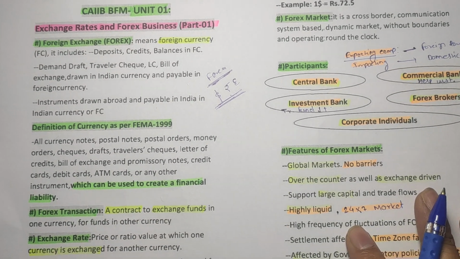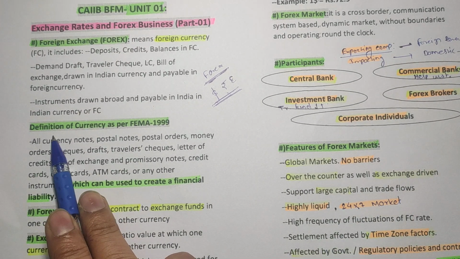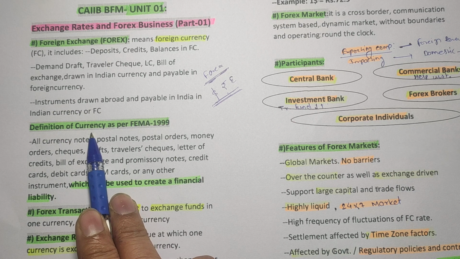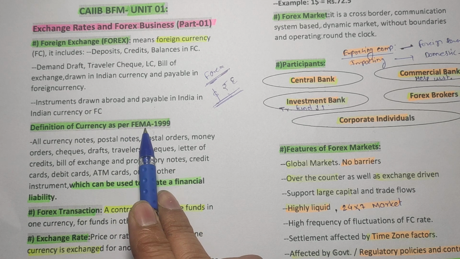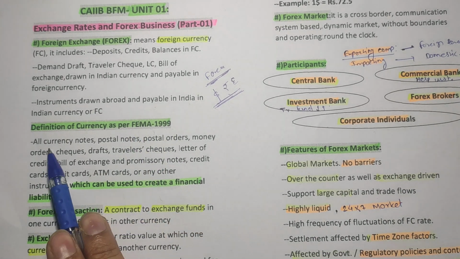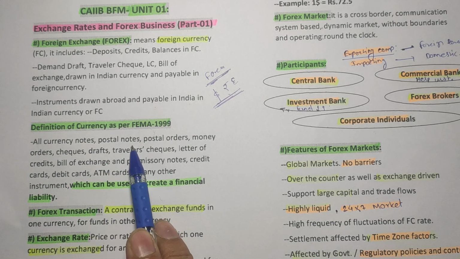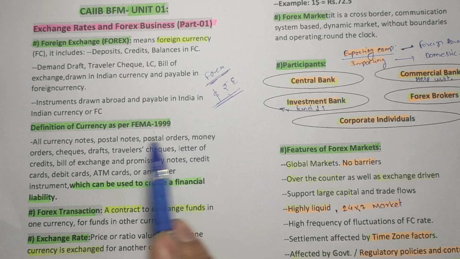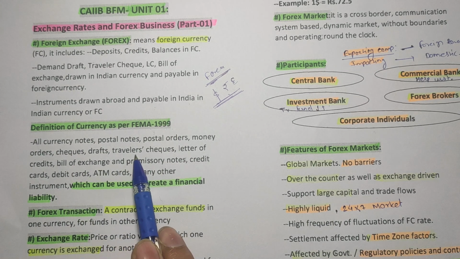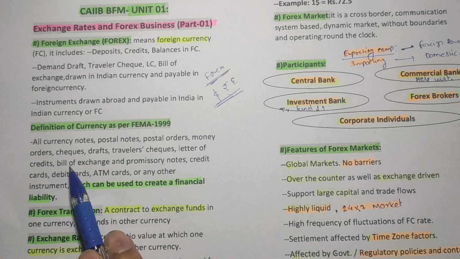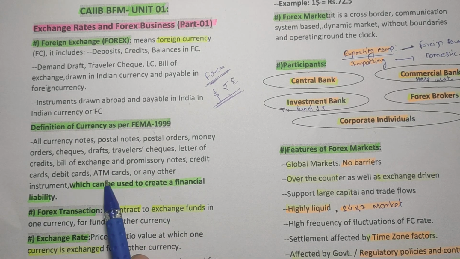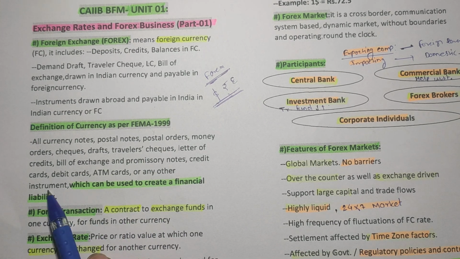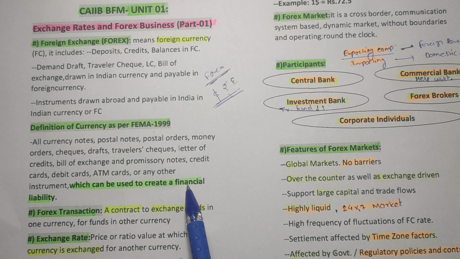Now friends, remember one important point here, the definition of a currency. What is currency according to the FEMA Act 1999? FEMA stands for Foreign Exchange Management Act 1999. So all currency notes, postal orders, money orders, checks, drafts, traveler's checks, letters of credit, bills of exchange, promissory notes, credit cards, debit cards, ATM cards, or any other instrument which can be used to create a financial liability.